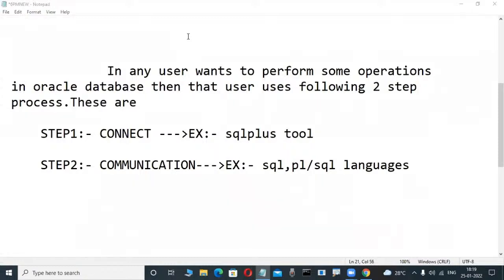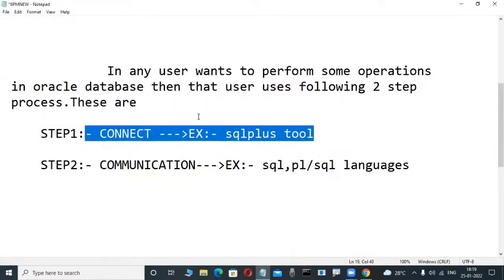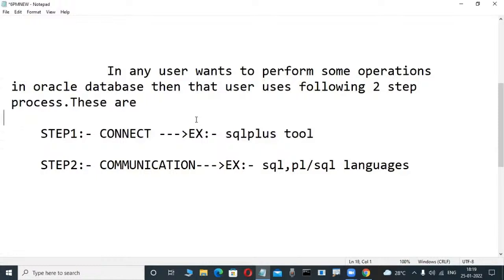Newcomers may not know, but those with computer knowledge have these tools. Don't worry. Finished. Write this: step one, connect, SQL Plus tool. Step two, communication, meaning SQL and PL/SQL languages.